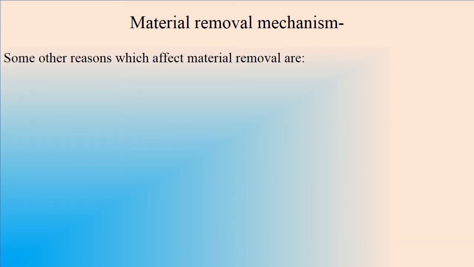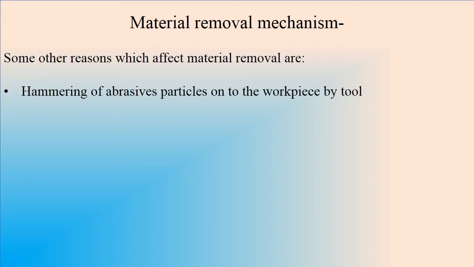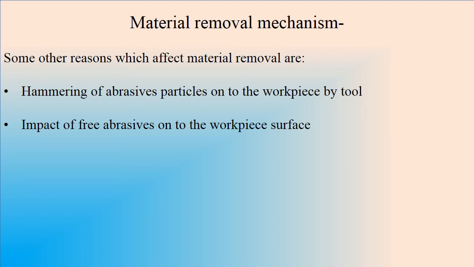Now coming to some other reasons which are also part of material removal, like hammering of the abrasive particles onto the workpiece by the tool. These abrasive particles are in contact with the workpiece and the tool. Then there is impact of free abrasives onto the workpiece surface. What is a free abrasive? Free abrasives are the abrasives which are present between the workpiece and the tool but not in contact.